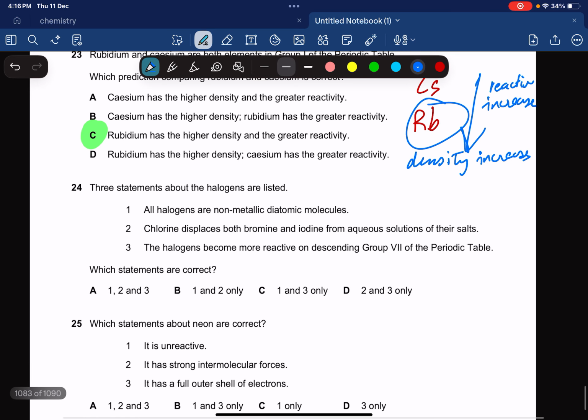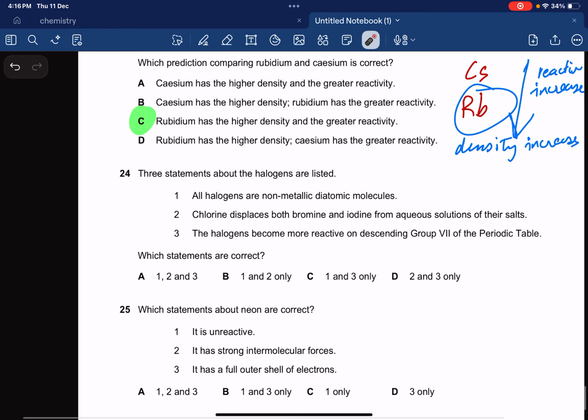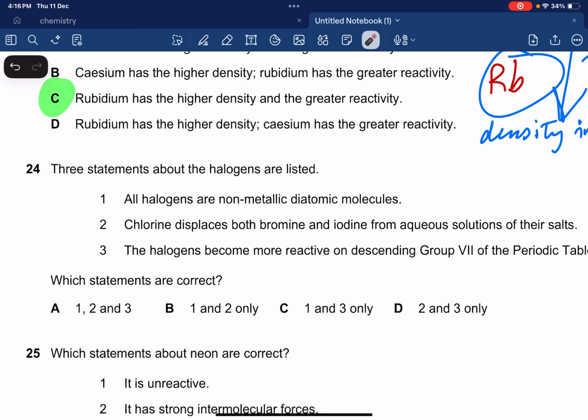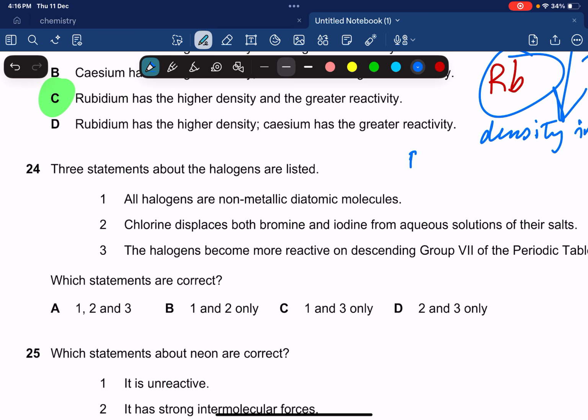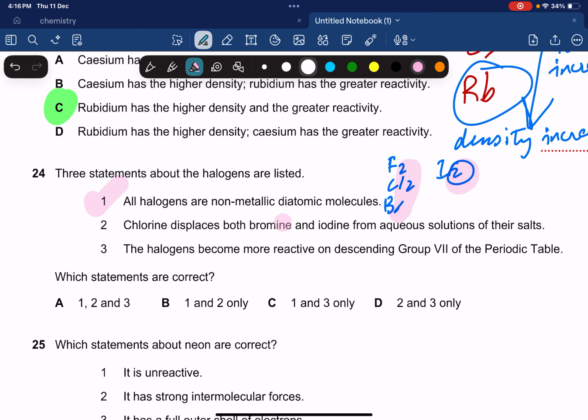Okay, 3 statements about halogens are listed. All halogens are non-metallic diatomic molecules. All halogens are non-metallic. Yeah, they're non-metallic. They're diatomic molecules. Yeah, sure, they're diatomic. Because if you look at halogens, fluorine F2, Cl2, Br2, I2, all are 2. This small 2 over here shows that they are diatomic. Correct? Option 2 says chlorine displaces bromine and iodine from aqueous solutions of the salts. Yeah, chlorine is going to displace both of them.